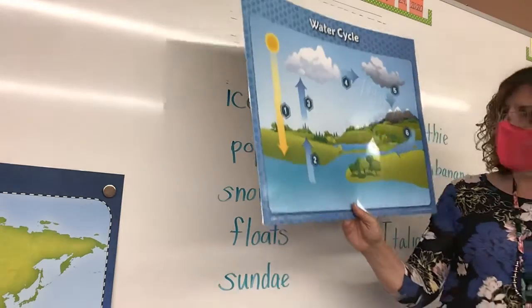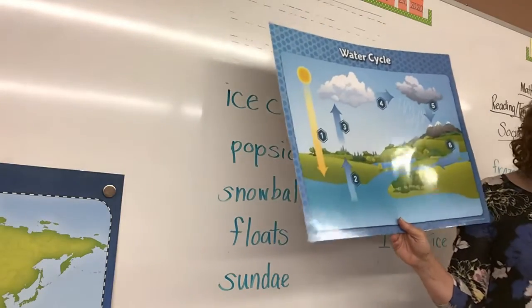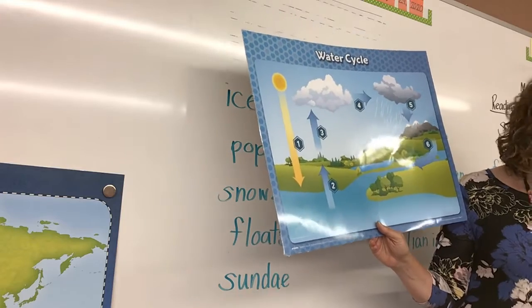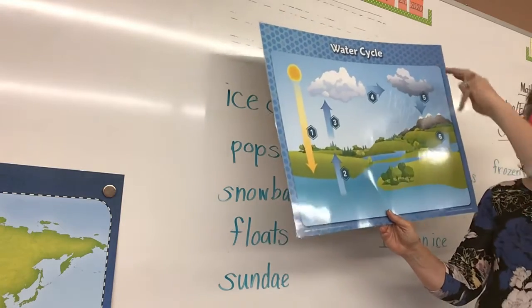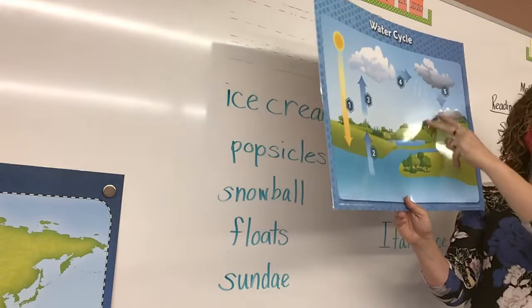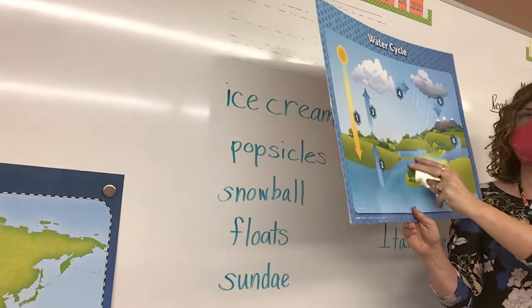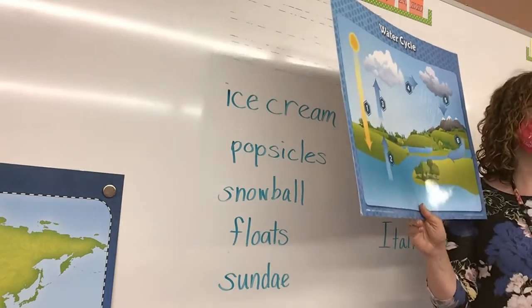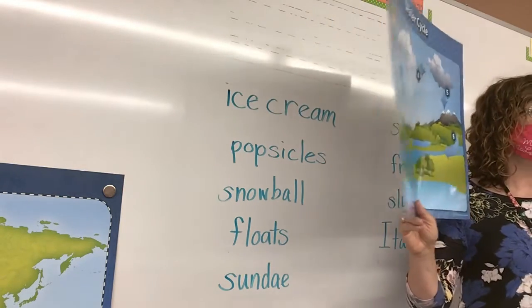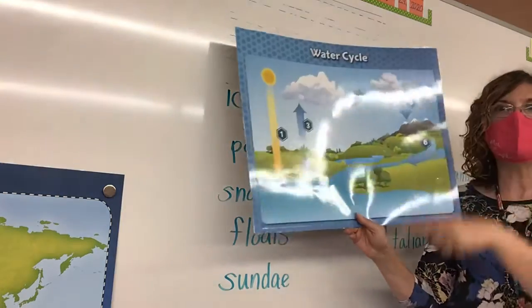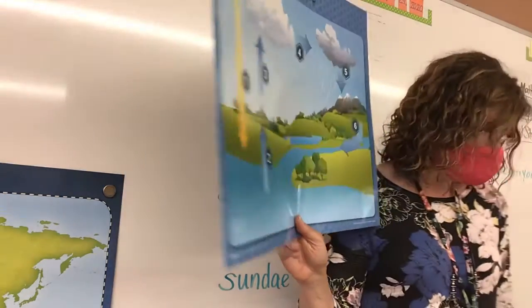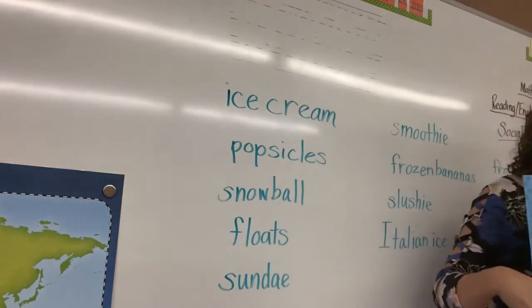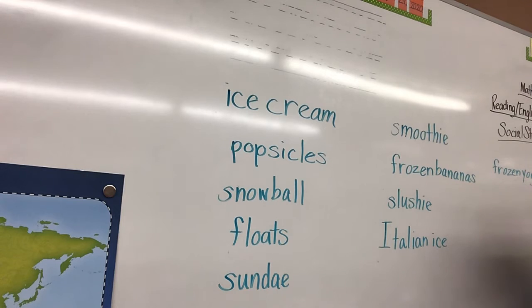Alright, and then we have number 6. So what is number 6, Abby? Water is used on the earth and returns to the ocean. Yeah, so this precipitation that falls ends up flowing into the rivers and streams and eventually back to the ocean, where it starts all over again, evaporating because of the sun warming. So that's why it's called a water cycle. It keeps repeating itself over and over again. So that's number 6. Water is used on the earth and returns to the ocean. So go ahead and put that at number 6.